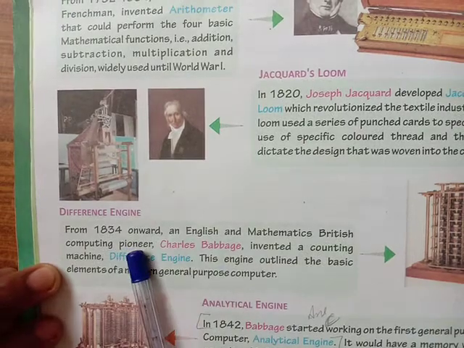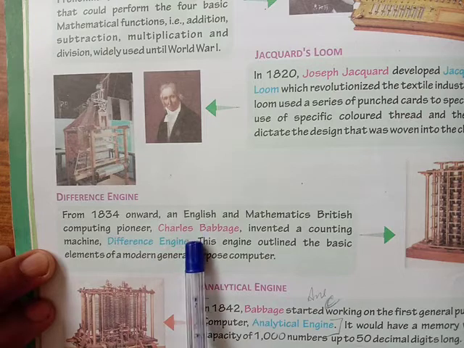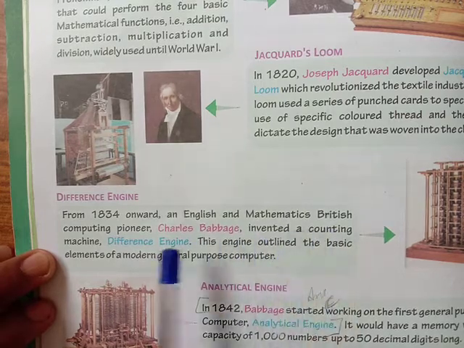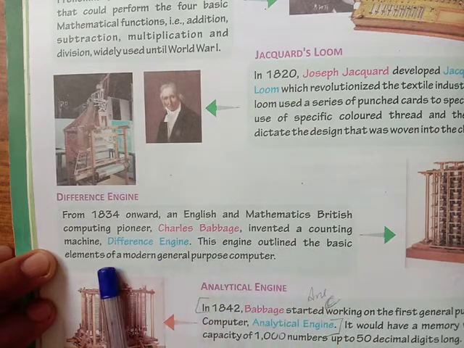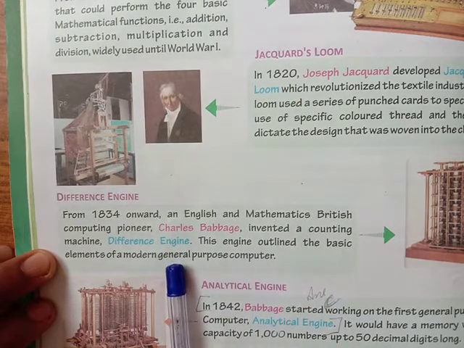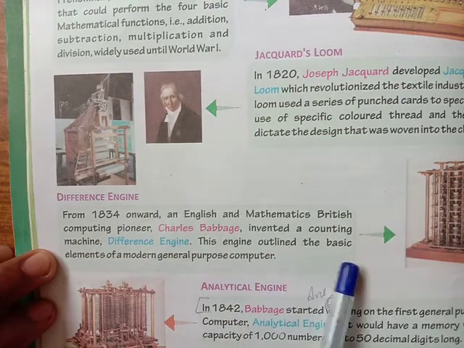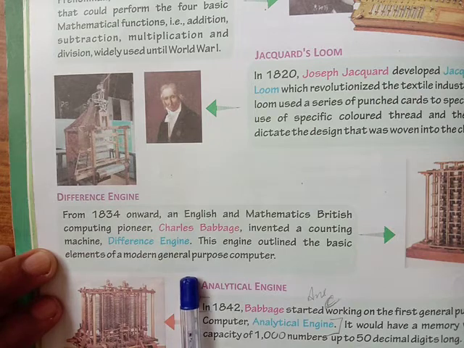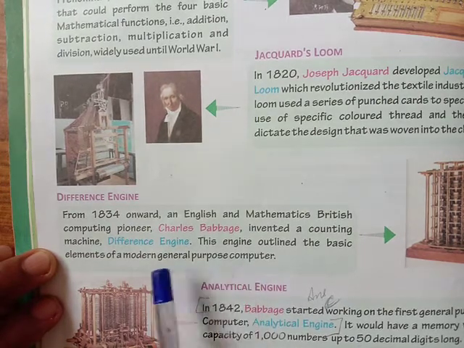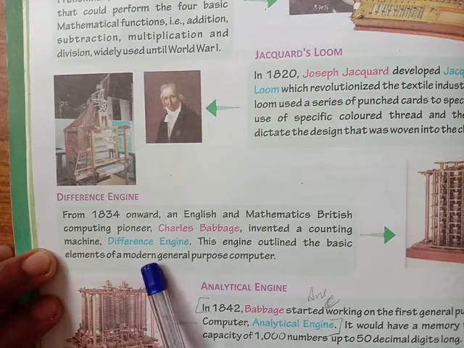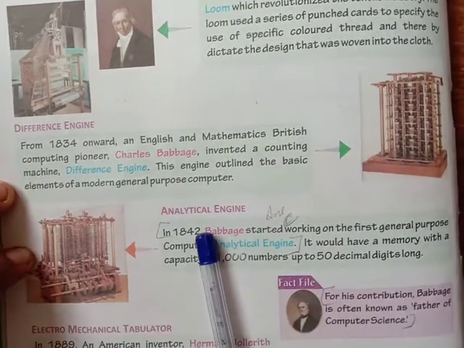Next, the difference engine. From 1834 onward, Charles Babbage, an English mathematician and British computing pioneer, invented a counting machine, the difference engine. This engine outlined the basic elements of a modern general purpose computer. Who invented the difference engine? Charles Babbage.